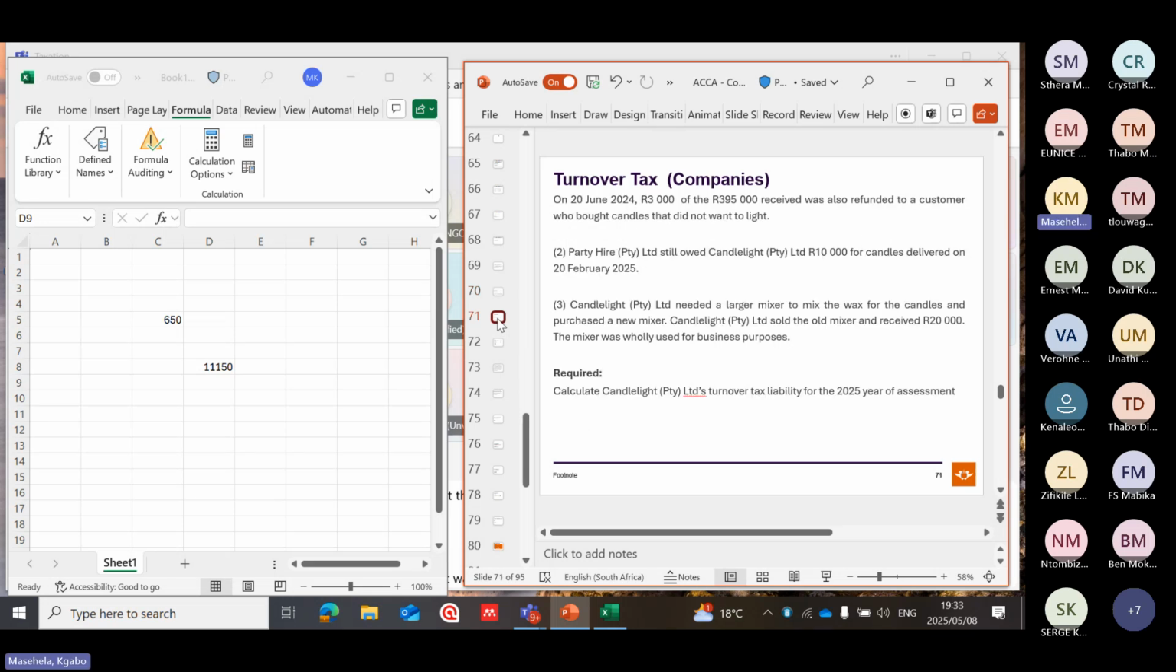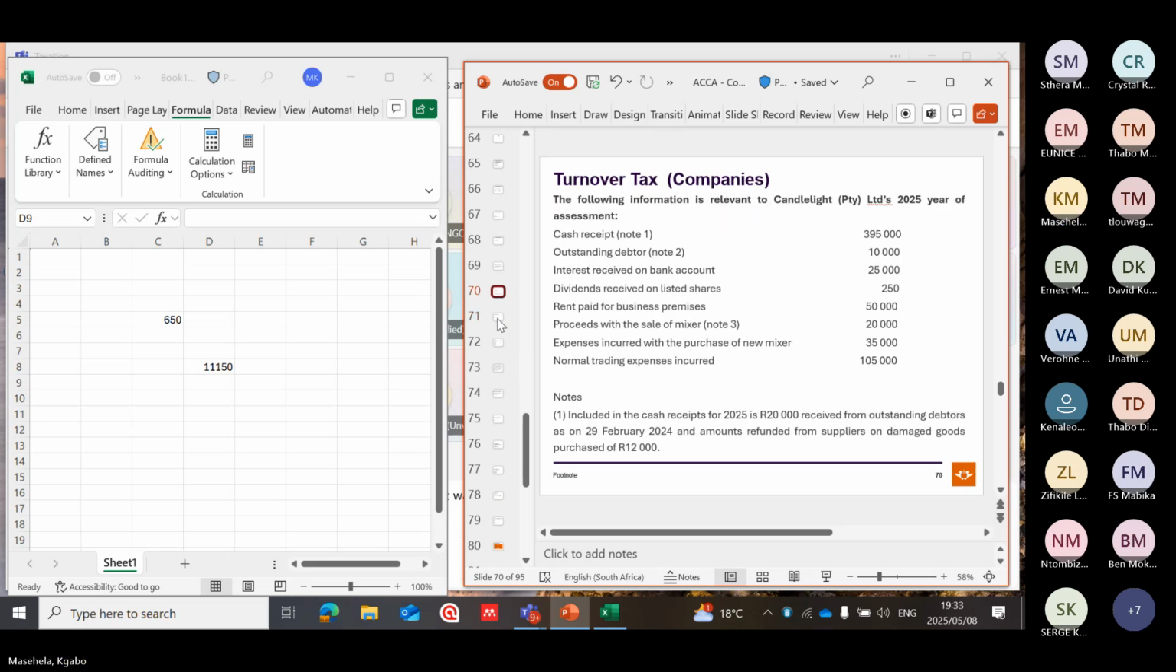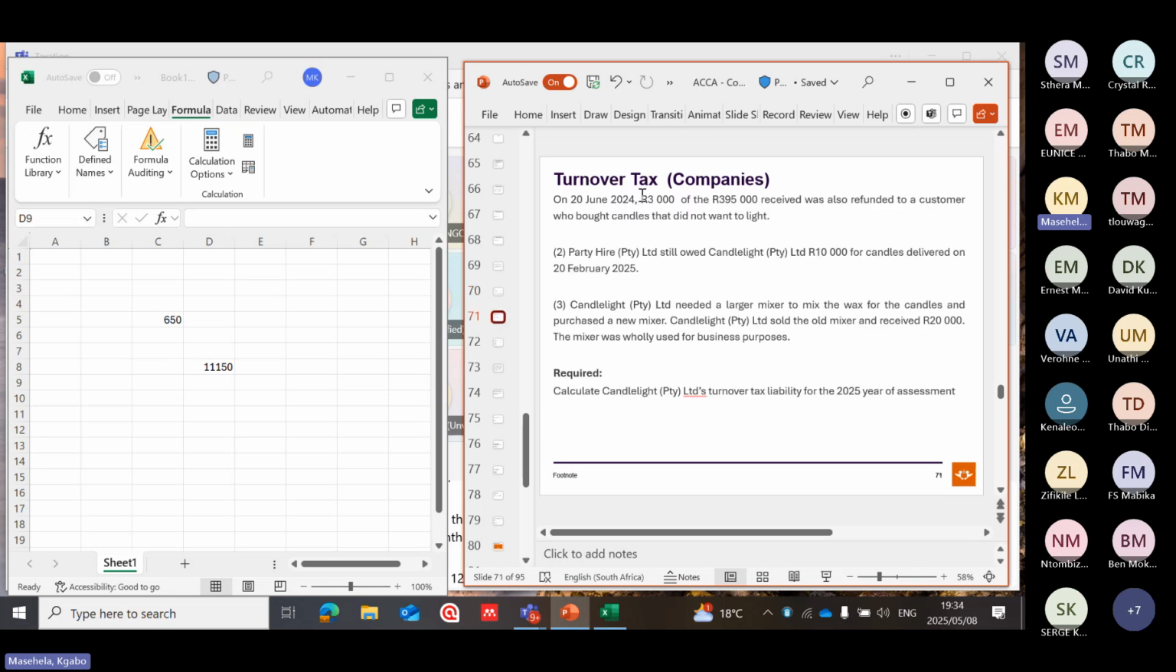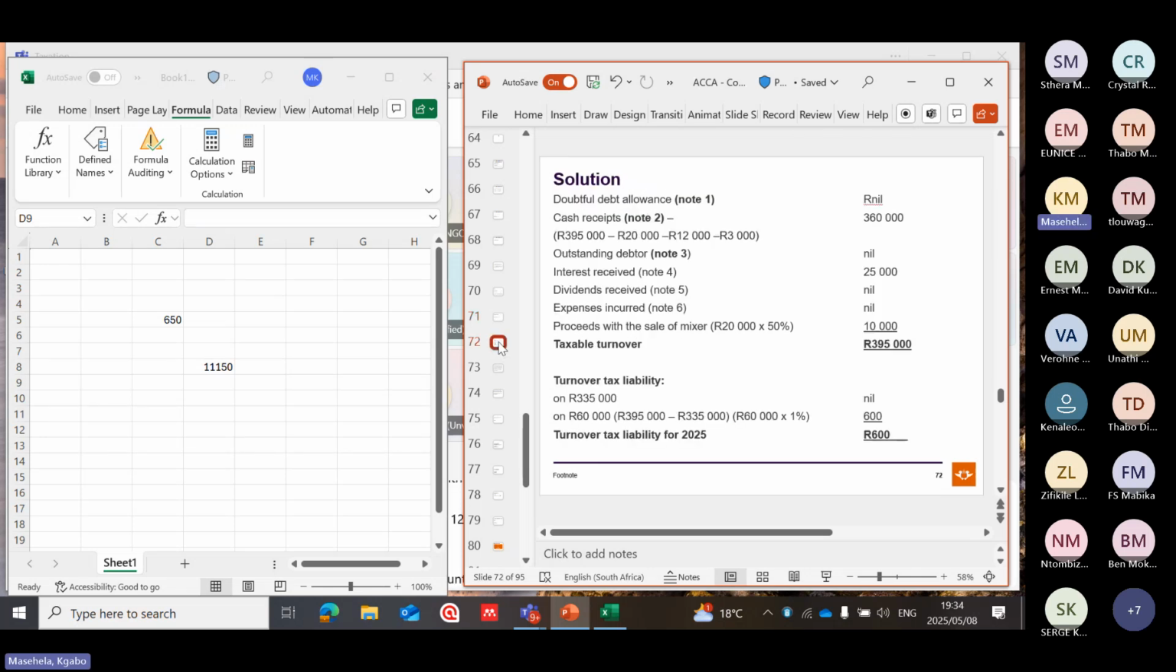However, in note 2, they are saying get receipts, including this amount of 20,000 received from outstanding debtors on 29 February 2024, and an amount refunded from the supplier of 12,000. And again, there is another transaction where 3,000 was refunded. Those amounts must not form part of that category, so we need to take them out, because the 20,000 was for 2024 and the 12,000 is for a refund.